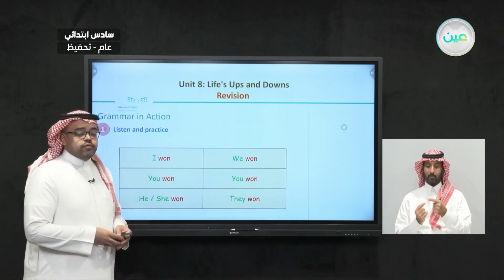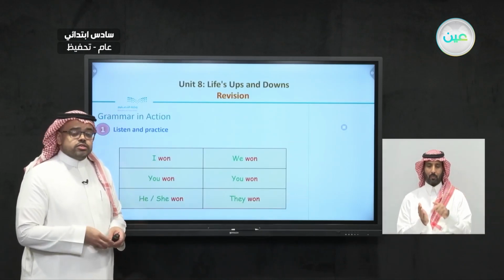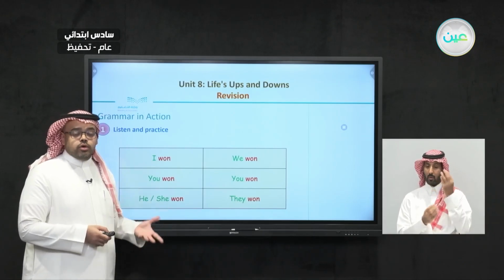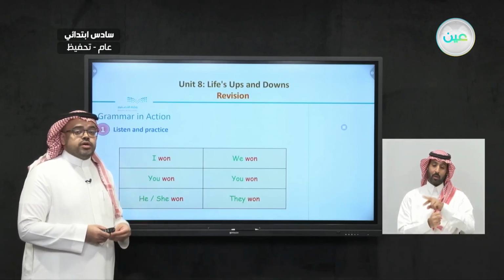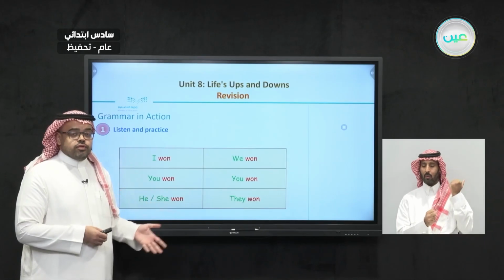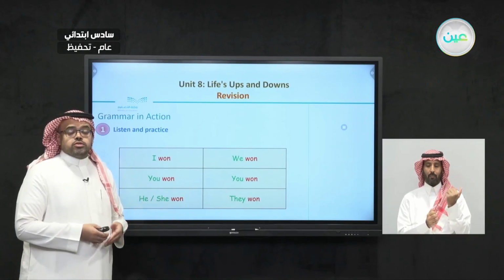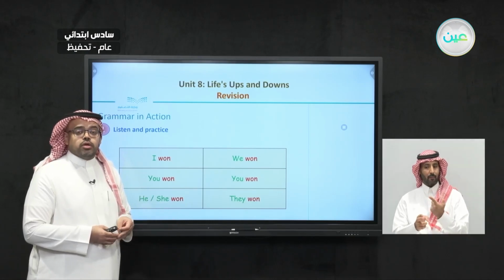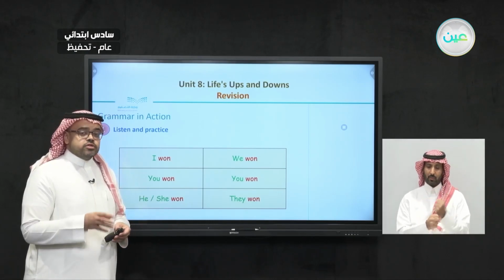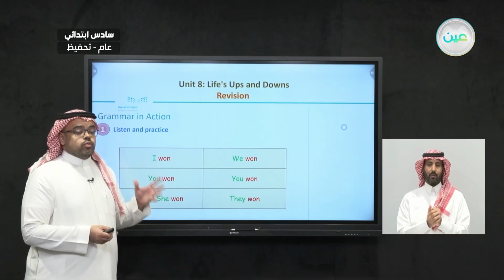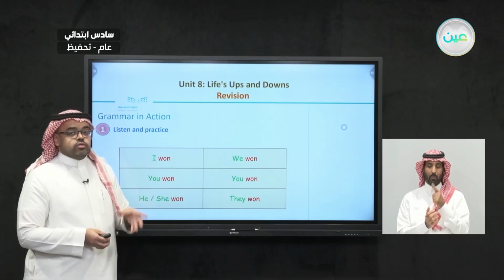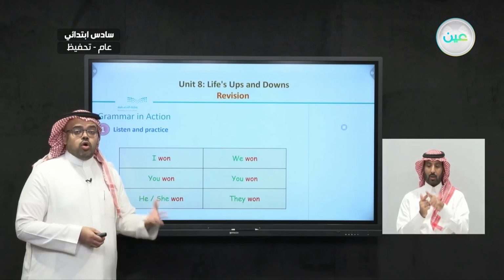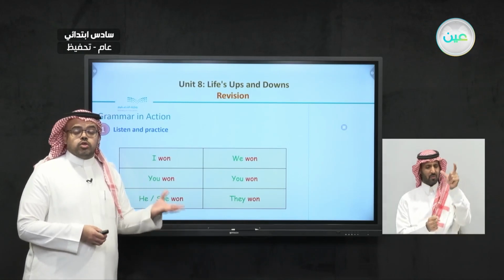Quick reminder of our last lesson. In our last lesson, we learned the differences between regular and irregular verbs. And we also started to talk about when and how we can use irregular verbs. The first thing we said is that we can use the irregular verbs no matter who is using them.